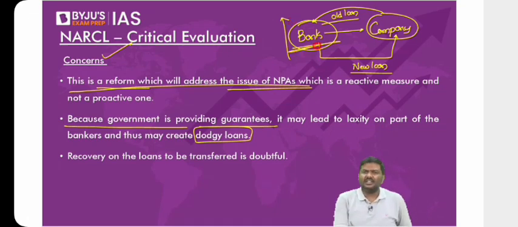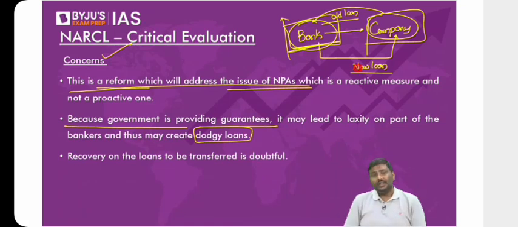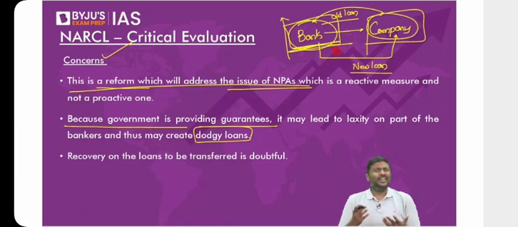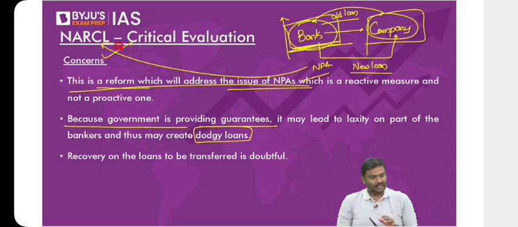Now, if you ask the bank manager, sir, why are you doing it? One, the reason could be corruption in the system. Or second, the bank manager and the company owner, both are, let's say, husband and wife. Or the third reason could be the bank manager says, we don't have to worry. This will become NPA. I'll keep it in my balance sheet for 5 years. Then I'll simply sell it to NARCL. Don't you think these kind of reforms might breed the misuse or the abuse of the provisions? That is the second concern.